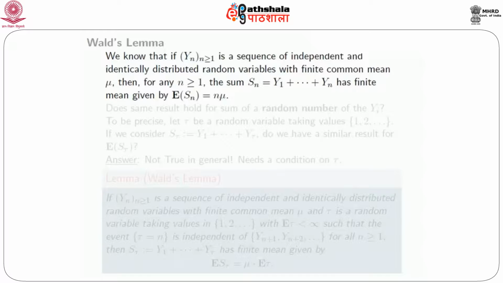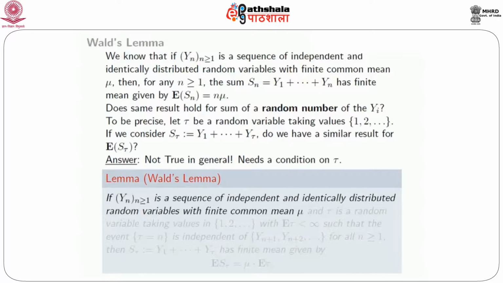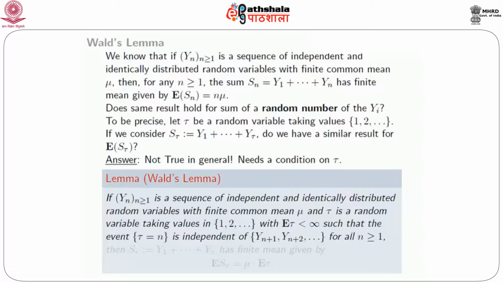The question is, does the same result hold for a sum of a random number of the Y's? So in S_n, we are adding n many Y's, a fixed number. But if we added a random number of the Y_i, is it true? So what do we mean by that? Let's be precise. Suppose tau is a random variable taking values in 1, 2, 3, etc. So it takes positive integer values, but it's random, it's not fixed. And suppose we now consider what can be called S_tau, which is Y_1 plus Y_2 plus etc.